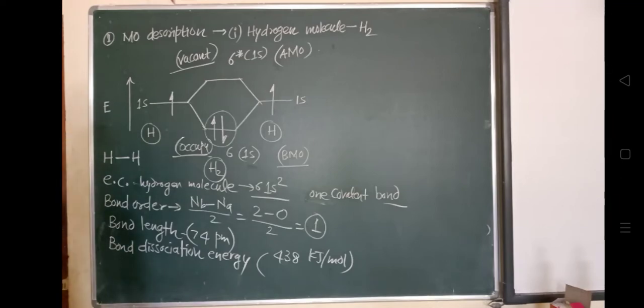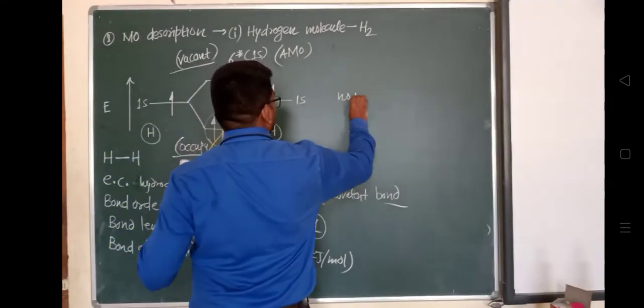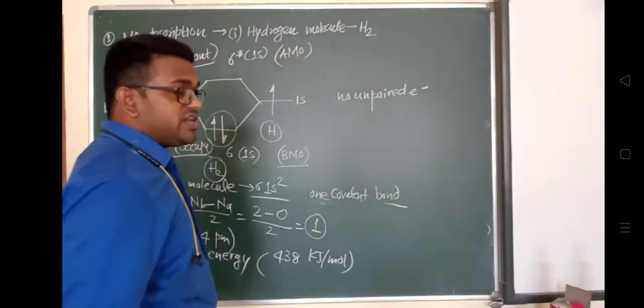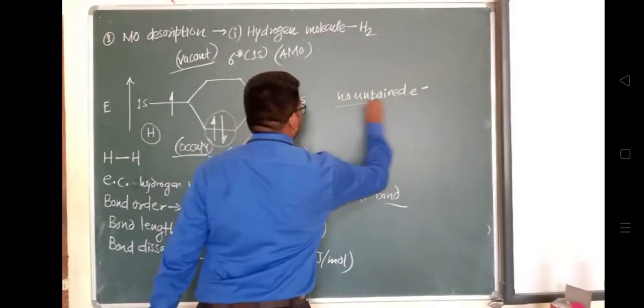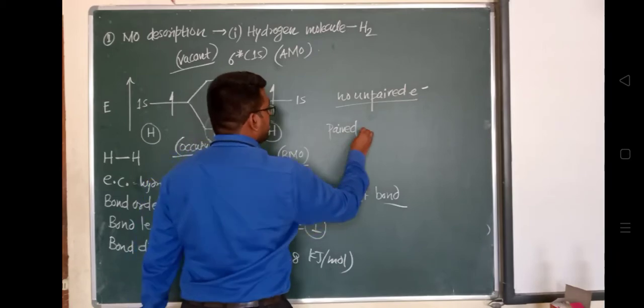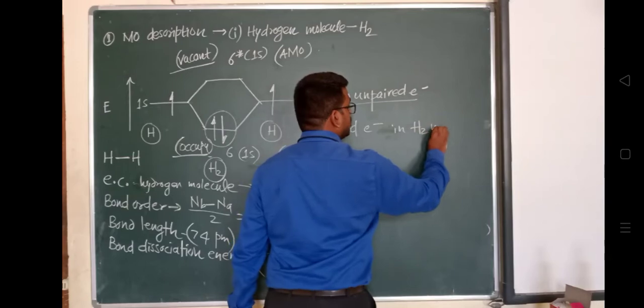So आप देख सकते हो यहाँ पे, are there any unpaired electrons present? There is a pairing of these electrons, two paired. So as there is no unpaired electron present, and whenever there is an unpaired electron, what does it show? It shows a paramagnetic nature. And the H2 molecule will show a diamagnetic nature. Okay, so all are paired electrons here. No unpaired electrons means what? Paired electrons are present.